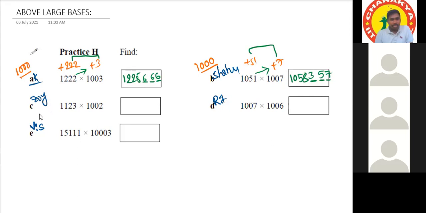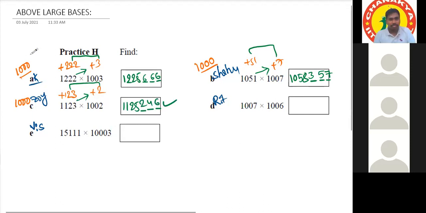Correct. Then Zoya. The base is 1000, and 1123 is 123 more than 1000, and 1002 is 2 more than 1000. 1123 plus 2 is 1125, and we have to reserve 3 places. 123 into 2 is 246. Correct. Very good.